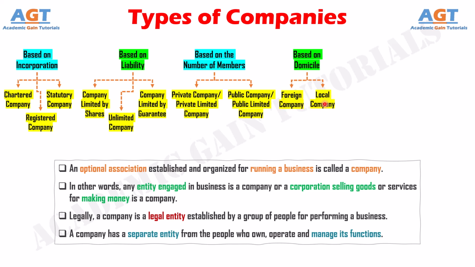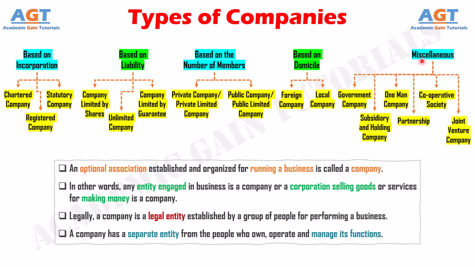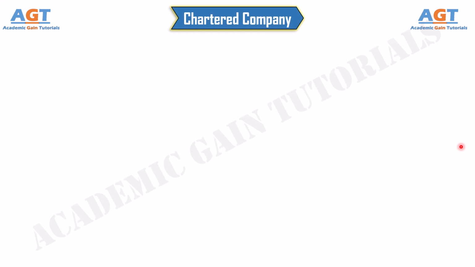And based on miscellaneous other criteria, companies can be classified into government company, subsidiary and holding company, one-man company, partnership, cooperative society, joint venture company. Each of the types is discussed below with examples. Based on incorporation, companies can be classified as chartered company, registered company, and statutory company.